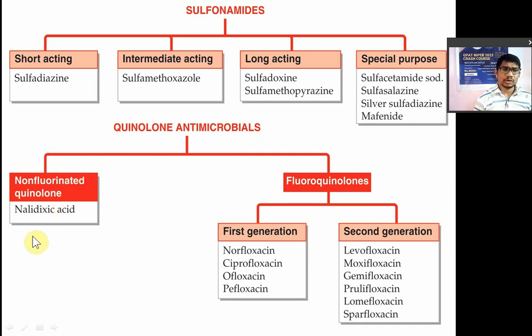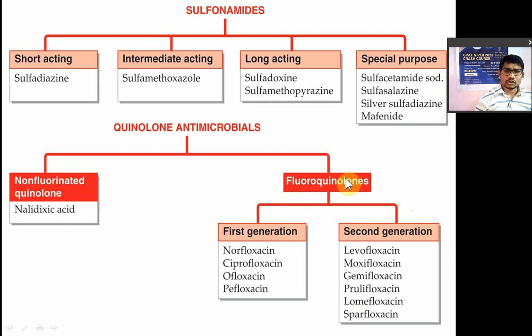In that you have nalidixic acid. Now second, all these are known as fluoroquinolones. Their structure will have a fluoro group, fluorine, and quinolone. So that's why fluoroquinolones. Fluoroquinolones are again classified into different classes. Some books have given only 2 generations, some books have given 4 generations. So we'll see this first, and after that we will see another classification.